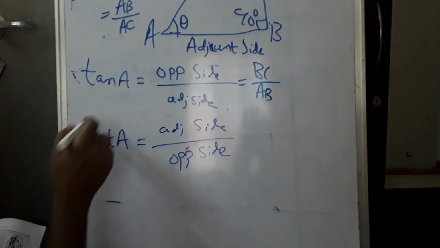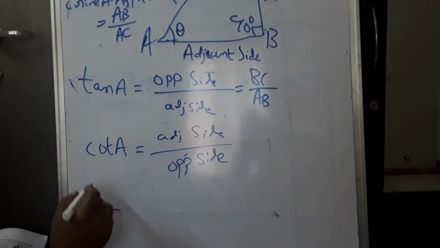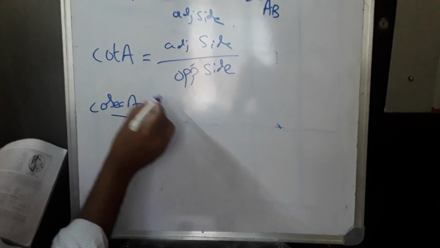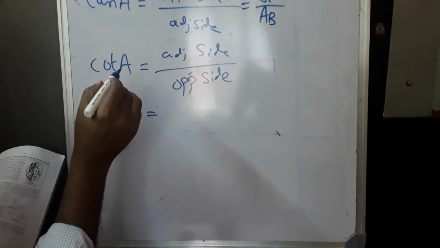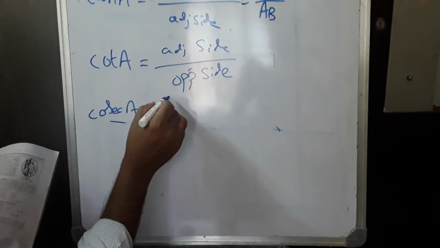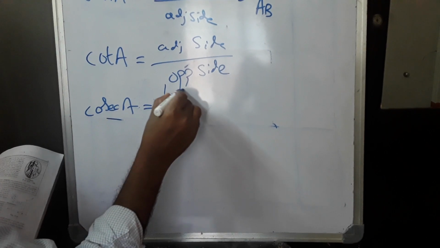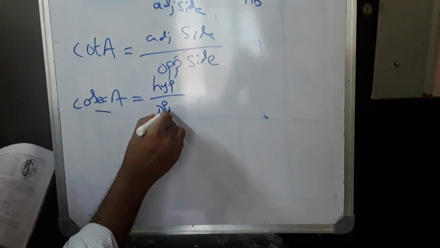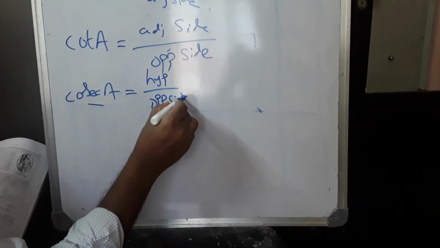Okay, next is cosecant of an angle. Cosecant A is equal to hypotenuse divided by opposite side. Here, for cotangent, cot A is equal to adjacent side divided by opposite side.